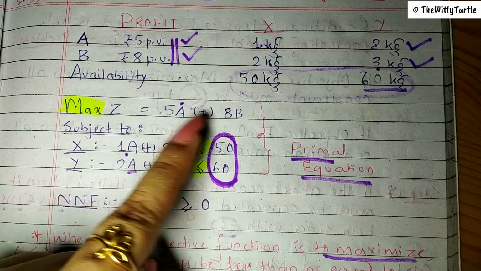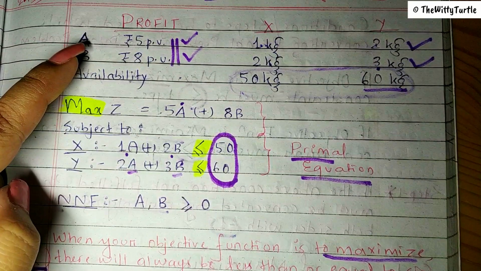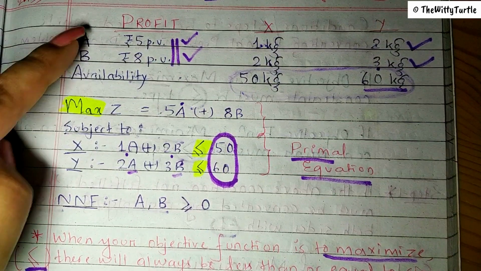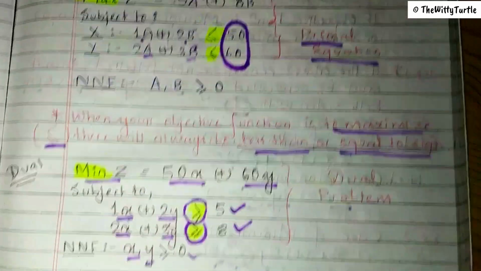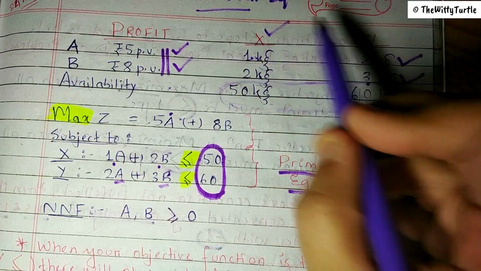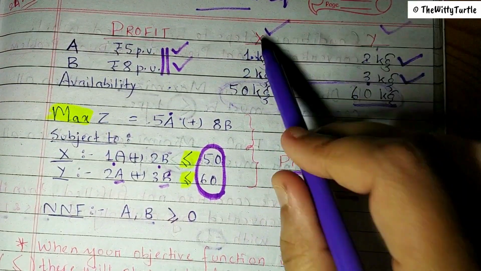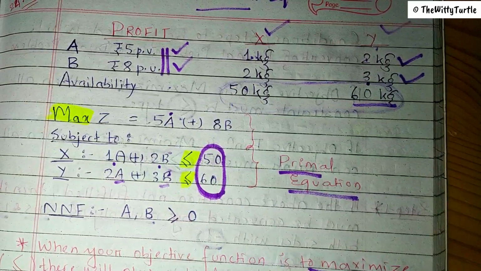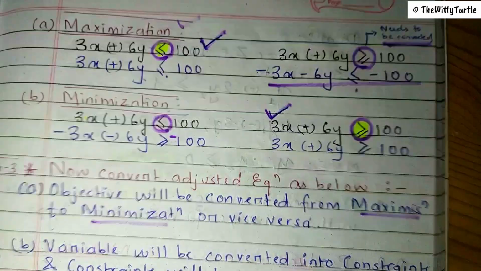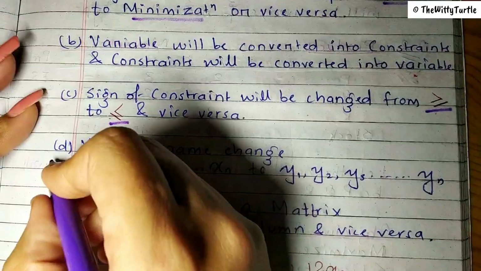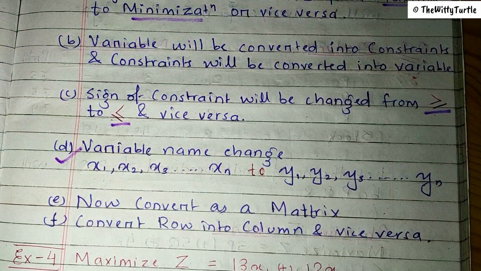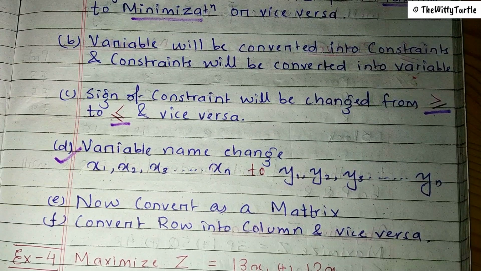The variables a and b represent one unit of product a and b. But these variables x and y represent one unit of raw material x and y. These are raw materials, these are finished goods, right? So we need to keep that in mind. This is an important point. The variable's name will be changed.